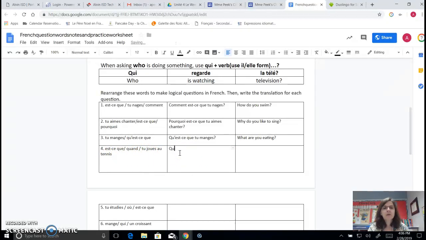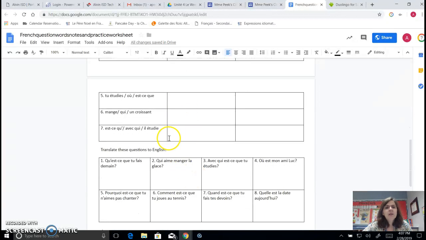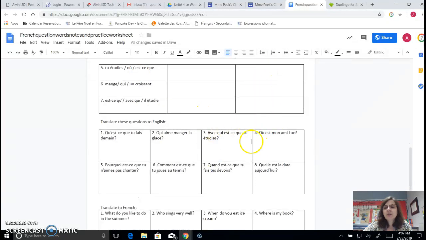Same thing here. Quand is our question word. Quand, and then est-ce que. Tu joues au tennis. When do you play tennis? So, I'm going to let you do these 3. You just have to determine what the question word is, put it at the beginning, then put est-ce que, and then finish it out, subject and verb, and then translate them. And other students in your class have these notes so they can help you, or you can come into my tutorials.